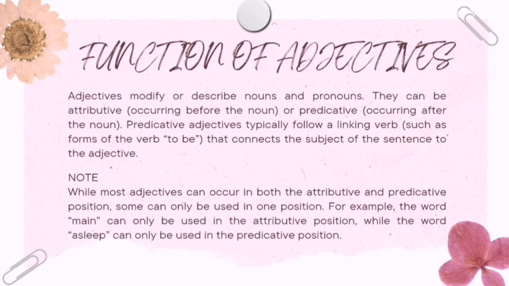Note: while most adjectives can occur in both the attributive and predicative position, some can only be used in one position. For example, the word main can only be used in the attributive position, while the word sleep can only be used in the predicative position.